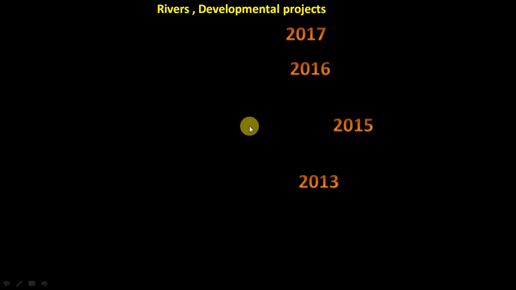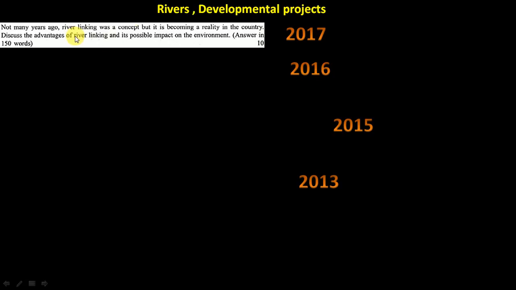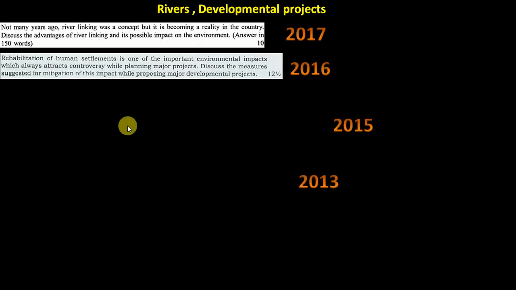Rivers, actually river Ganga, I think every year 1 question has come related to Ganga. River linking: here a generic question on river linking, because you know it is in the news, Krishna, Godavari, or even in Gujarat side there are some projects, I am not recollecting the name. Maharashtra also has one linking, and Narmada Tapi also has one linking. So 3 linking projects, in central and South India, which are going at the fastest pace. That's why I told those 3 names. But overall, we have lots and lots of river linking projects going on.